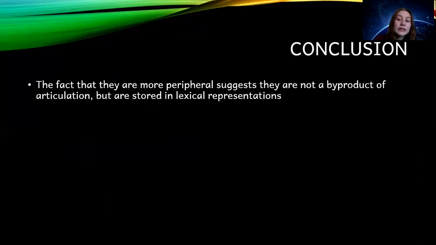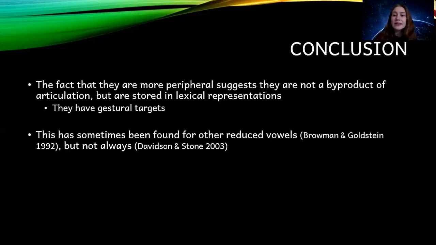One thing we found really interesting is that these intrusive vowels are more peripheral in nature and do have these more peripheral vowel qualities. This suggests that they are not a byproduct of articulatory mistiming and may be stored in the lexical representations of the speaker's minds. This also suggests that these intrusive vowels may have gestural targets. And there have been mixed findings about whether speakers do have an articulatory target when producing these types of vowels.